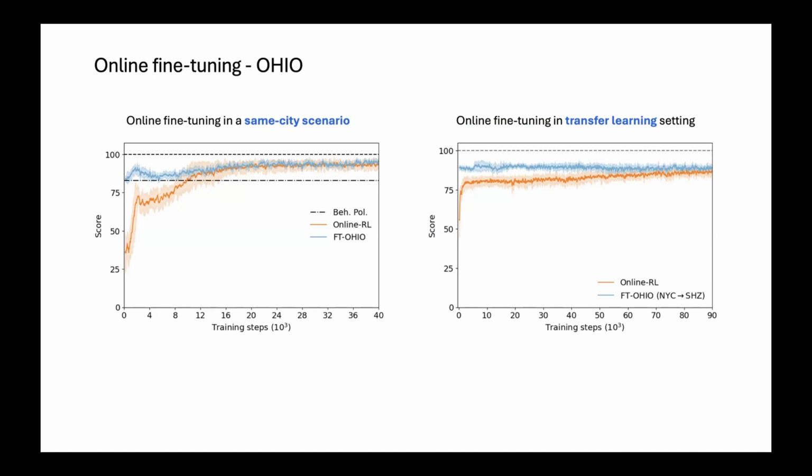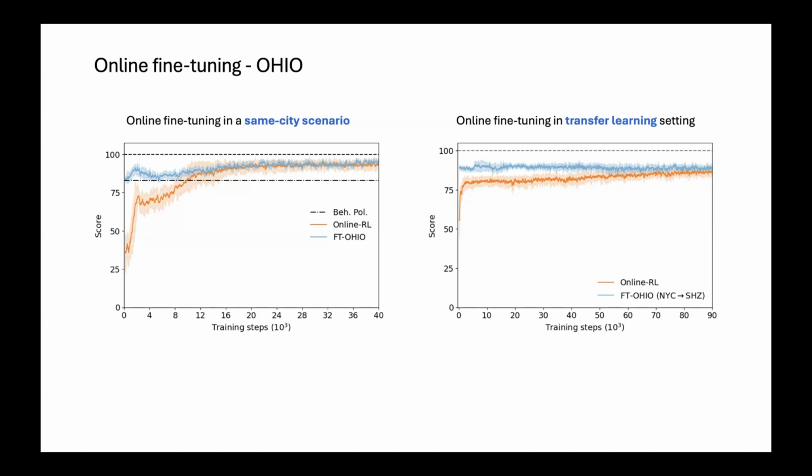First, we're skipping all of this initial exploration phase of online RL, but we're also consistently above the behavior policy performance. That means that if a service provider trains offline RL on its data set that was generated by the behavior policy, and then does online fine-tuning, it will always be better than what they were doing before.